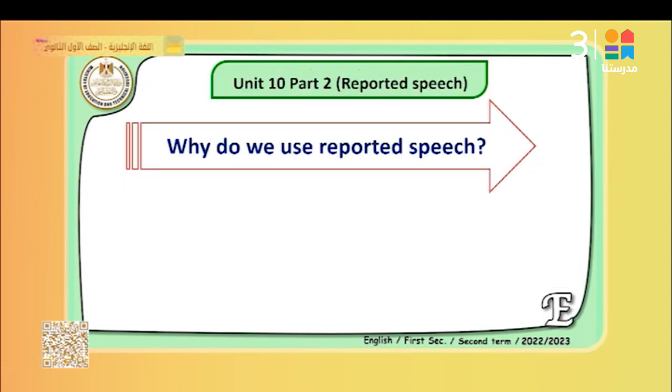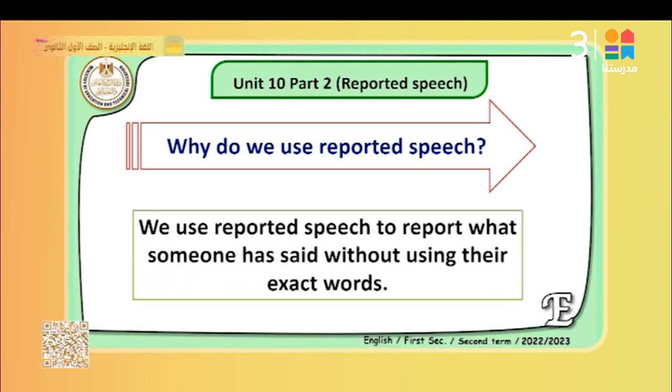Why do you use reported speech? Why do you use this kind of grammar or this structure? Why do we change from direct into reported speech? Of course, we use reported speech to report what someone has said without using their exact words, in order to tell what someone has said.